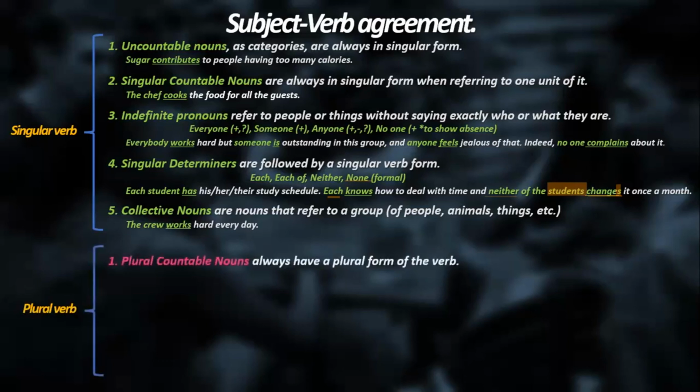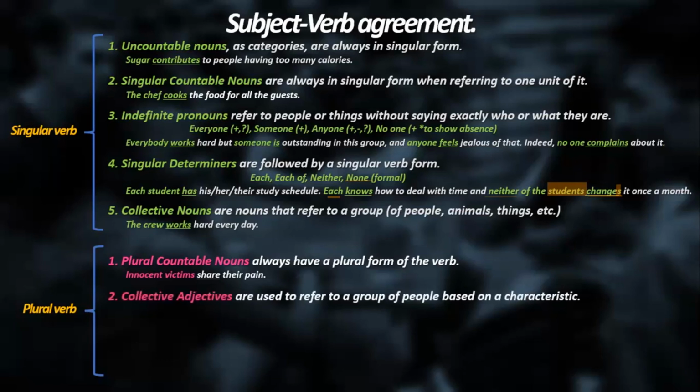Because we also have plural ideas, and those can be with plural countable nouns. Plural countable nouns always have a plural form of the verb, like in here: Innocent victims share their pain. In the same way you have collective nouns using a verb in singular, collective adjectives use verbs in plural.